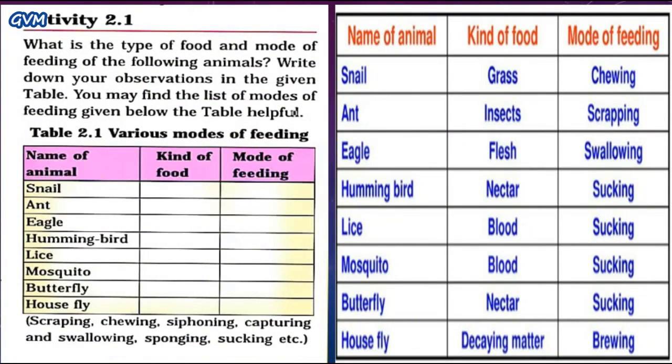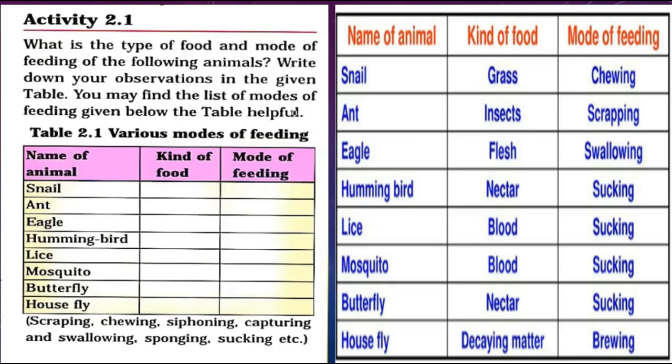Students, here is the activity that I talked about. As you can see here, there are 3 columns. In the first column, the names of certain animals are given, in the second column you have to write down the kind of food they eat, and in the third column you have to write down the mode of feeding by which they take their food.